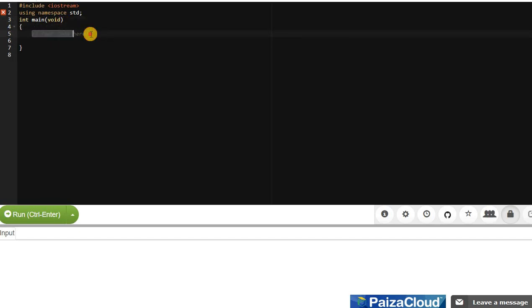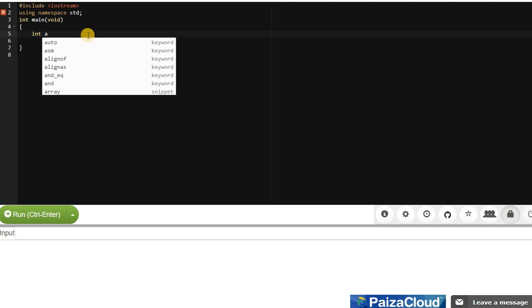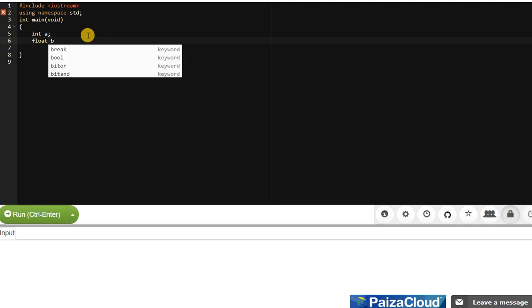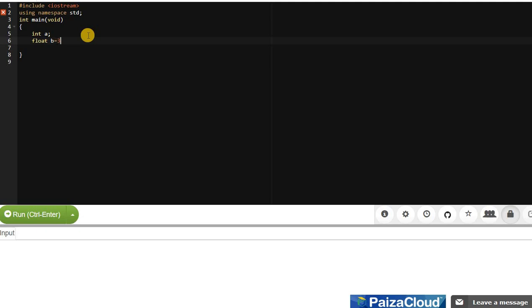We can write such small programs without the help of classes also. We just need to check how the implicit conversion is taking place here. Here we have one variable a, and the second variable we will take of float type, that is b, which I will assign as 3.25.